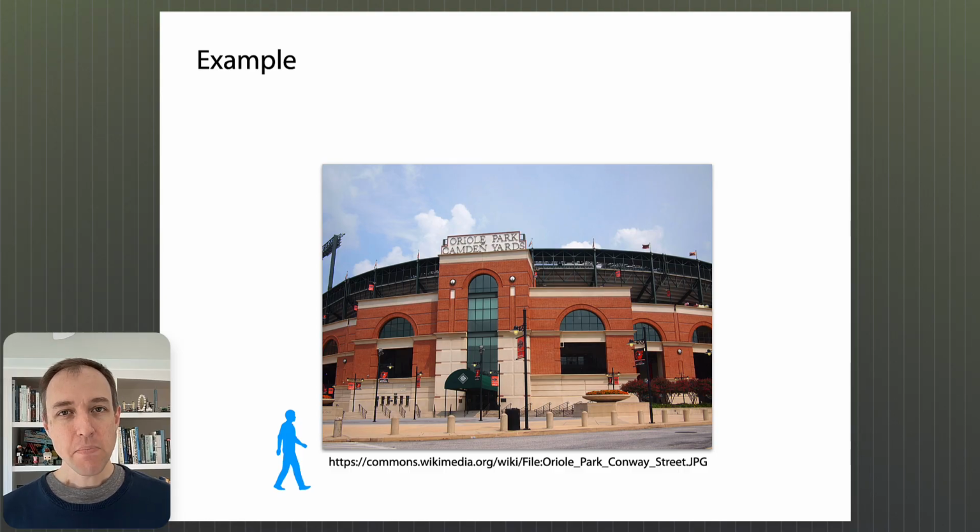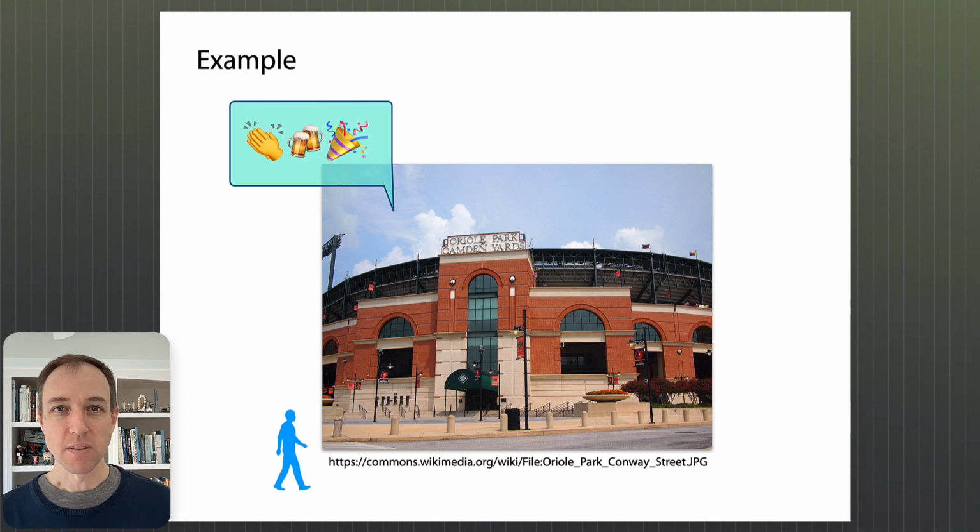But maybe I can hear noises coming from inside the stadium as I'm walking by. Maybe the noises are happy noises, like people cheering and clapping. That's a hint that maybe something good is happening in there for the home team. In other words, maybe the Orioles are doing well, and therefore I would predict that they are winning the game.